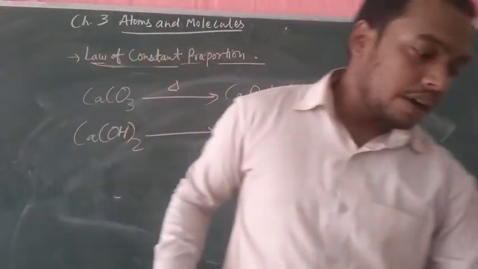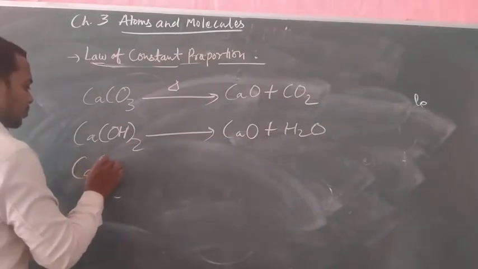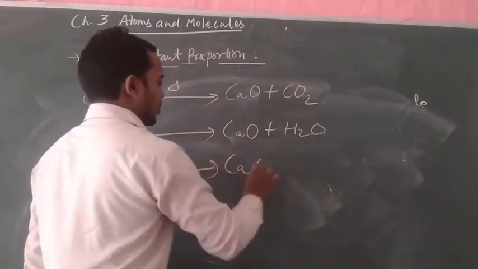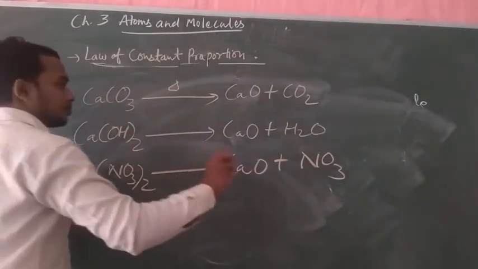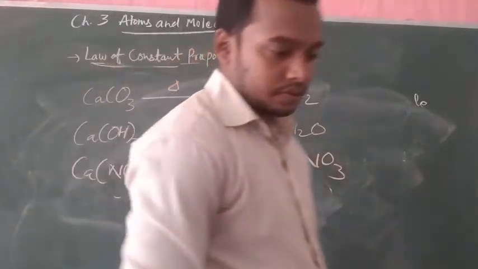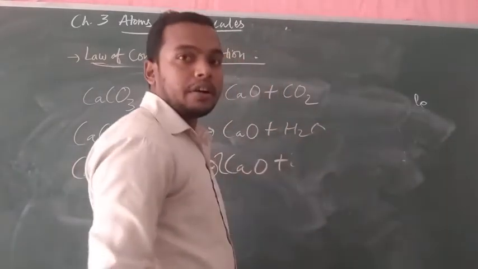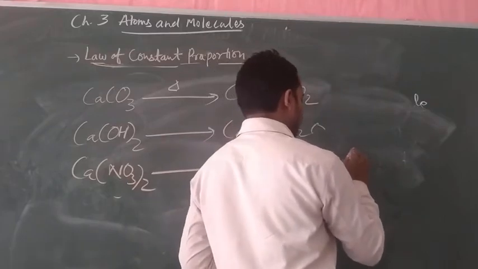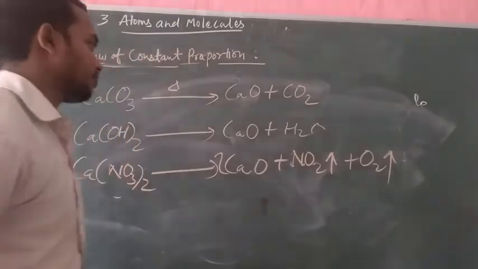And if you take another compound, calcium nitrate, it will break into CaO plus nitrate, and nitrogen dioxide gas, NO2, will be released, plus oxygen will be released.